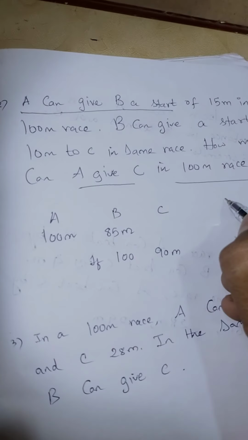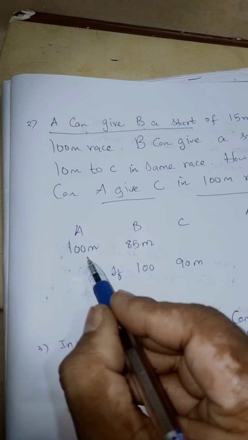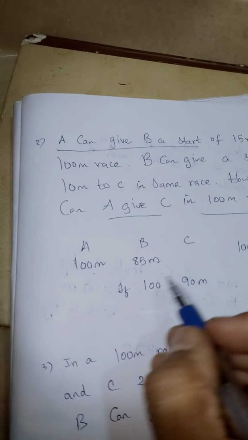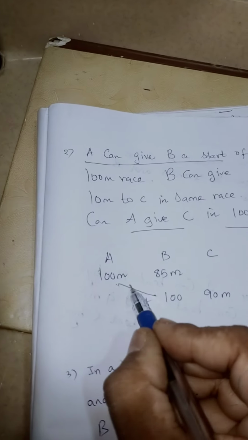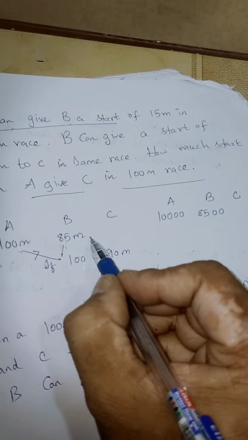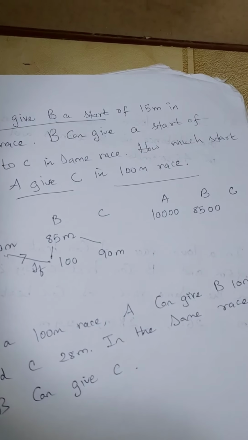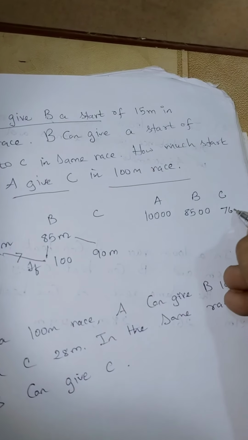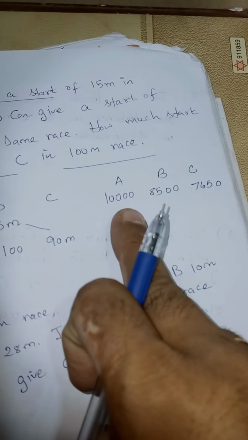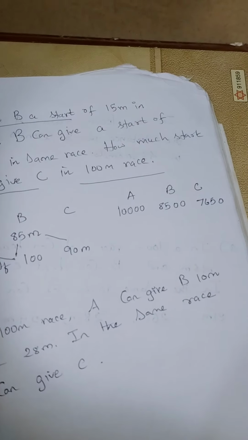Now this is like A is to B is to C ratio. We'll multiply across: 100 into 100, 10,000; 100 into 85, 8,500; and 85 into 90, 7650. That means if A is at 10,000, B is at 8,500, 15 meters behind, and C is at 7650.